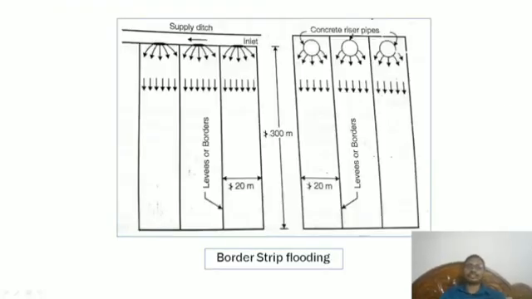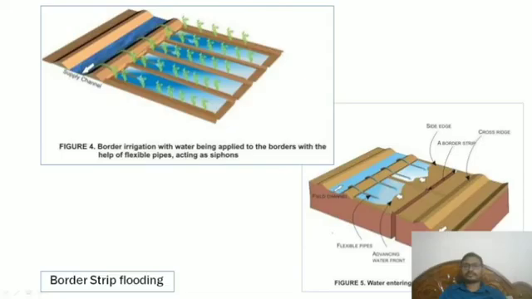That we can see here. See, supply ditch, inlet, levees or borders, and 20 meters, and this is 300 meters. That we can understand here. And bordered strip flooding means this is the image which can be seen.